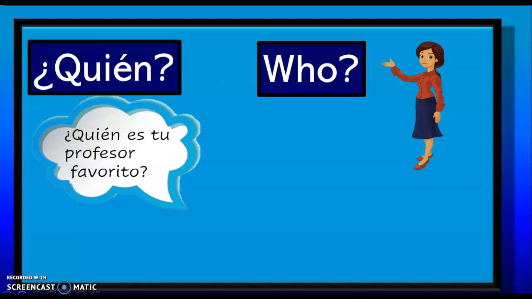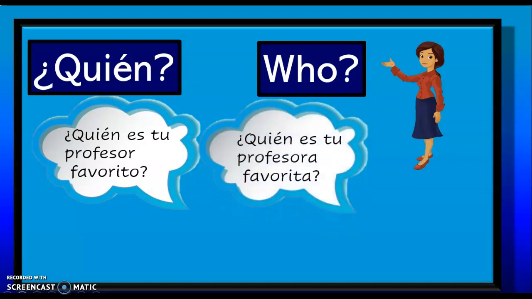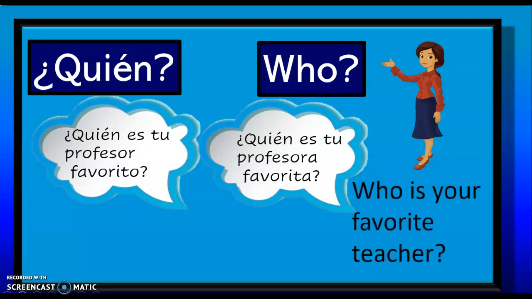Do you remember when we talked about gender, we used o to indicate most of the time in Spanish that the gender of the person we're speaking about is a male. But look at how it changes if you want to ask who your female favorite teacher is. You would say, ¿Quién es tu profesora favorita? ¿Quién es tu profesor favorito? ¿Quién es tu profesora favorita?